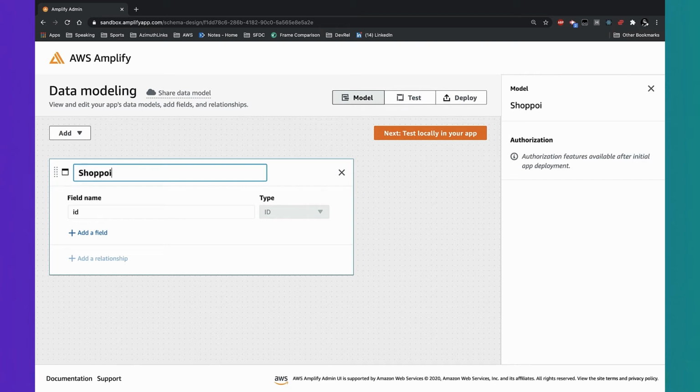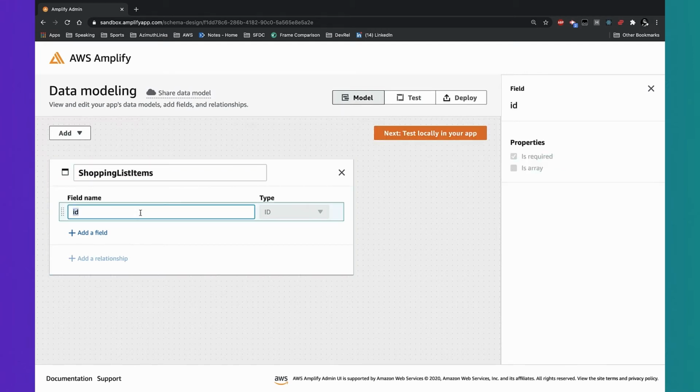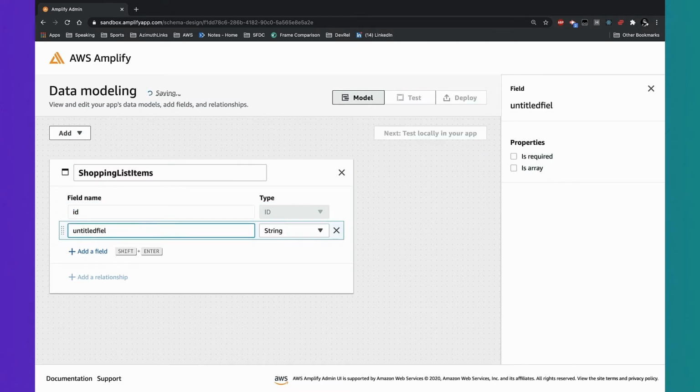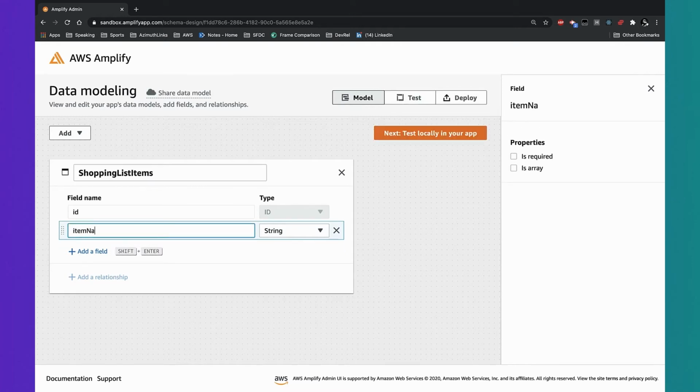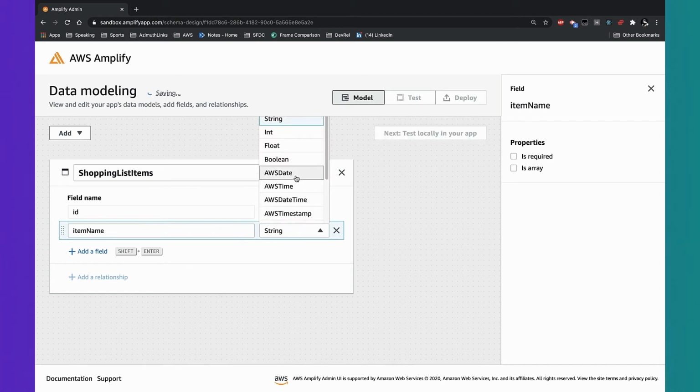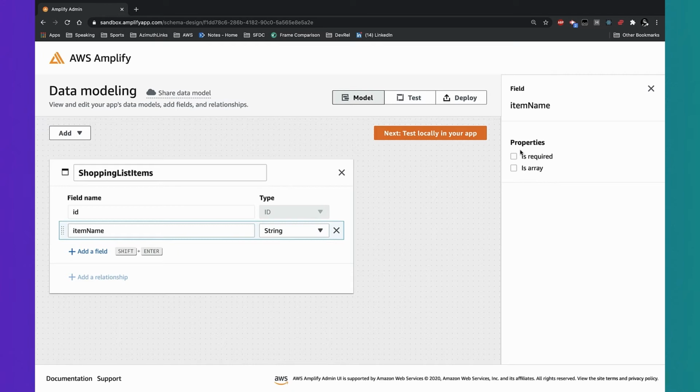I'm going to call this shopping list item, because these are the items inside my shopping list. So I give it a name. When I create a model, I always get a field called ID, and then I can add other fields. So I need a name for my shopping list items. I'll call this item name. And beside the name, I can also give it a type. As well as strings and ints, I can also pick scalar types. But for this one, string is what I'm going to go with.